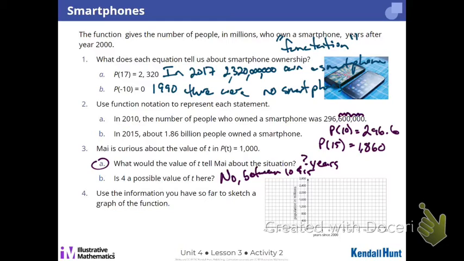So, what I want you to do is use the information provided to sketch out the function of this. Now, we know it's a function because in any given year, there's not two different amounts bought. In 1 year, there's one. This is a function. So sketch it out for me. Get a little sketchy.